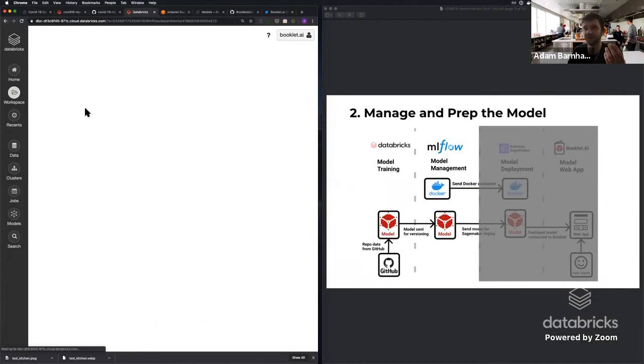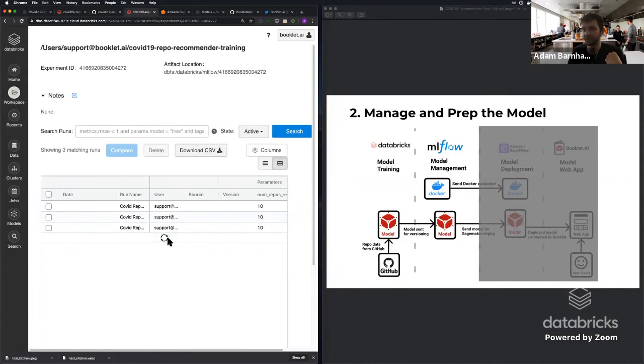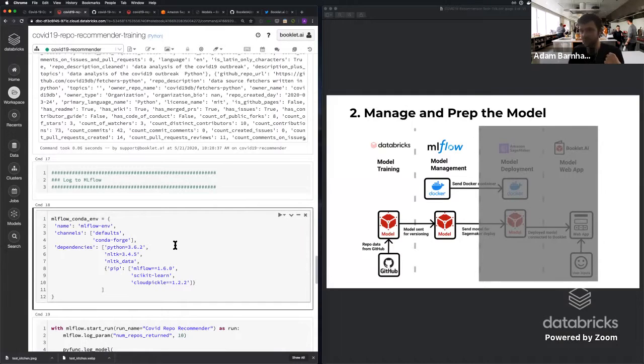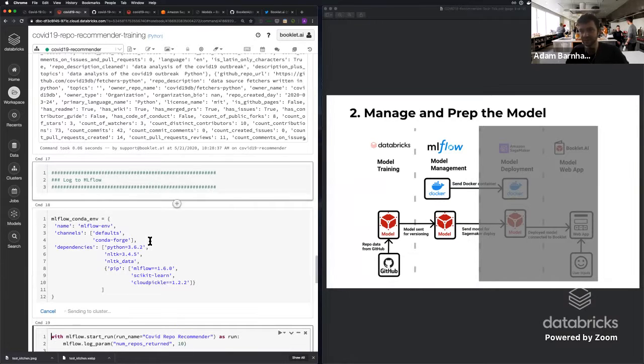Keep in mind that we have a couple different models sitting here, run by my email address, which is support@booklet.ai. First, what we need to do, and I'm not going to dig into this too much, is set up a Conda environment, because that allows this model to know how to run when we push it up to a variety of different systems. So we'll go ahead and kick that off.